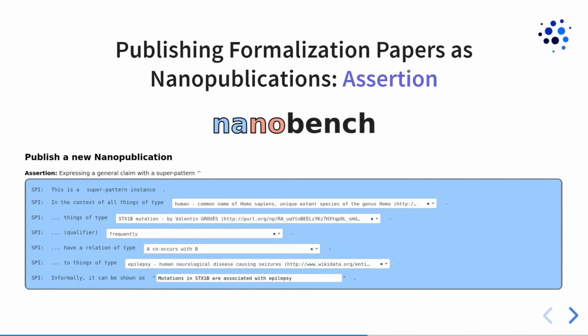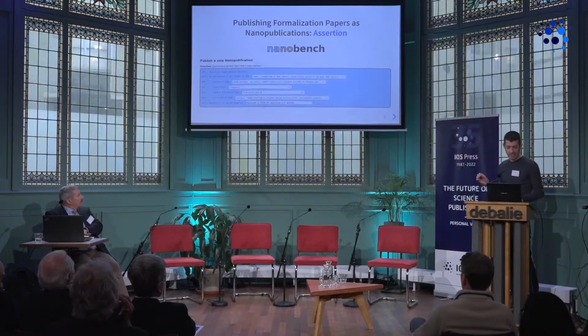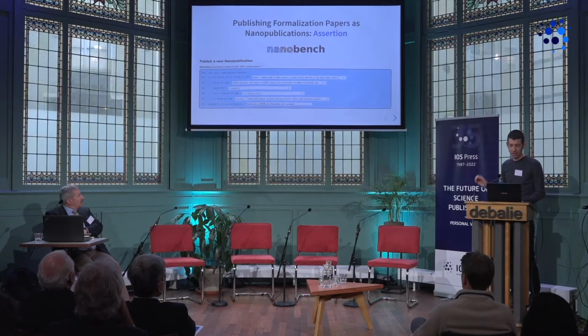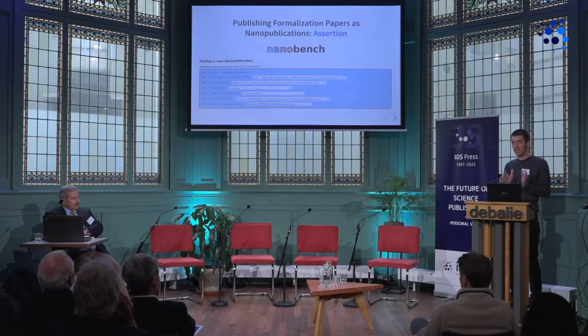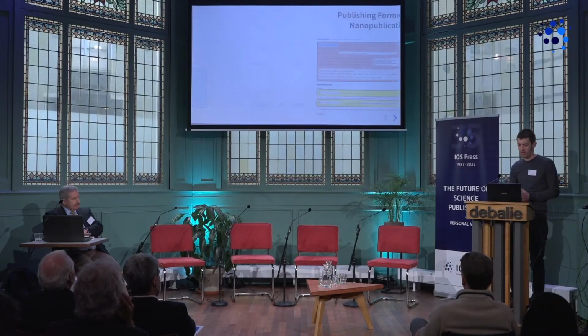In the context of all things of type human, things of type STX1B mutation frequently have a relation of type A occurs with B to things of type epilepsy. And the authors of this formalization paper then informally give a label that says mutations in STX1B are associated with epilepsy. So that's already kind of the main content of the nanopublication, but there is a bit more.